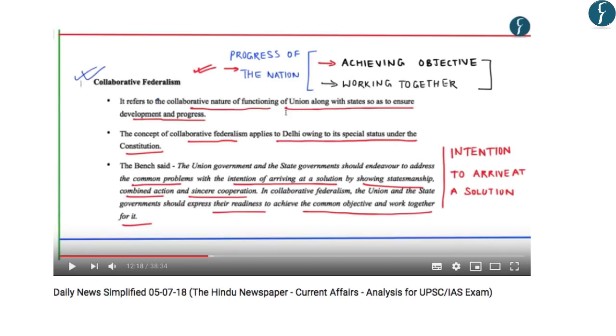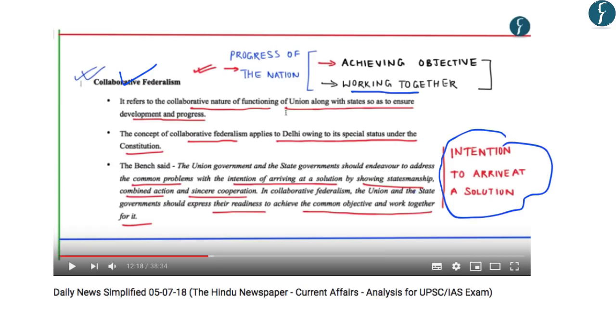Further, the Supreme Court talked about collaborative federalism and it provided that for the progress of a nation, both the central government, the Lieutenant Governor and the state government or the elected representatives of Delhi should work together. And the manner in which the elected representatives of Delhi and the Lieutenant Governor function should be with the intention to arrive at a solution for a problem.